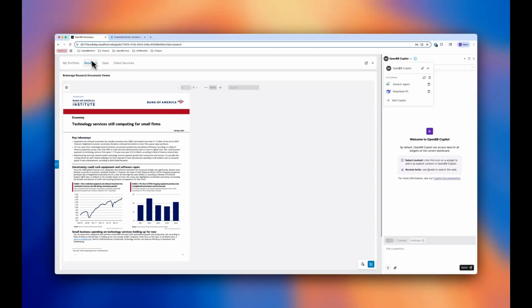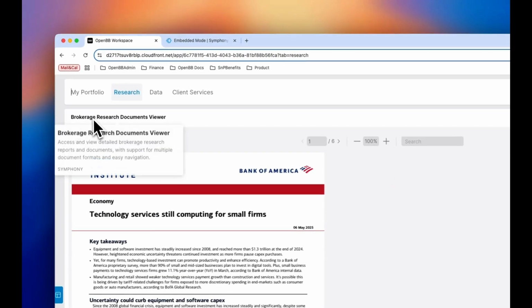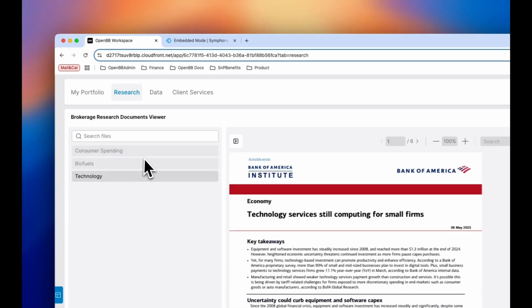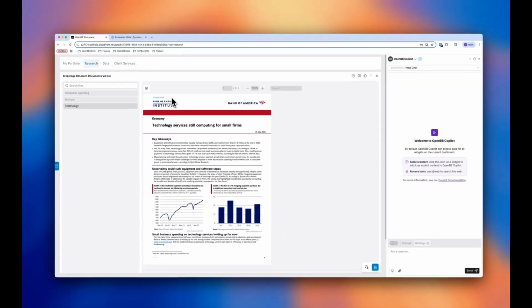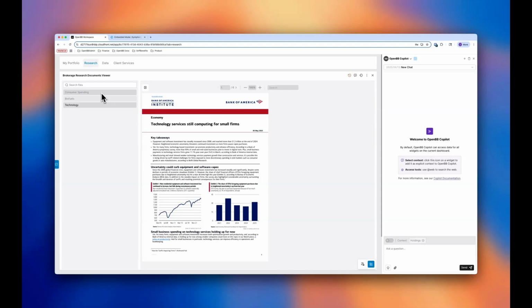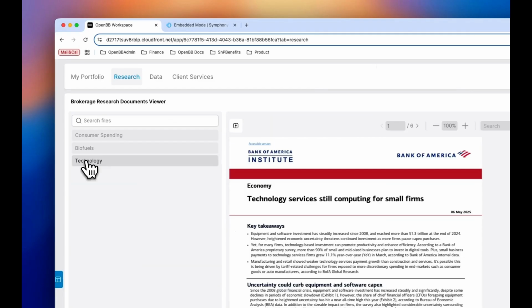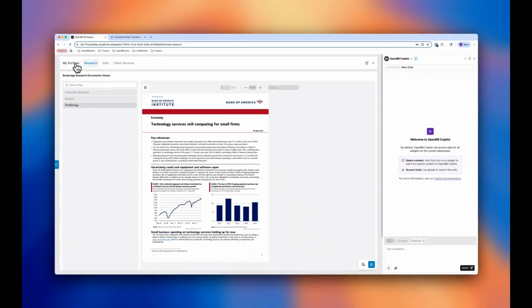Next up, let's look at the research tab of my application. So here I have something called a multi-file widget. What the multi-file widget does is that you can drag and drop PDFs one by one, but sometimes you might have access to a stack of PDFs. So I don't know which one of these reports are relevant for me to read to start with, right? So let's make this interesting.